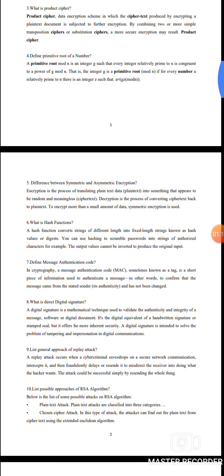4. Define the primitive root of a number. A primitive root modulo n is an integer g such that every integer relatively prime to n is congruent to a power of g mod n. Then the integer g is a primitive root. For every number a relatively prime to n, there is an integer z such that a is congruent to g^z mod n.